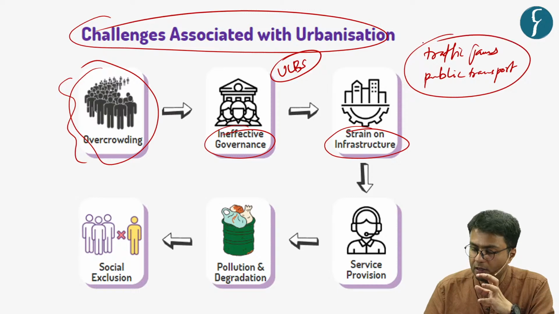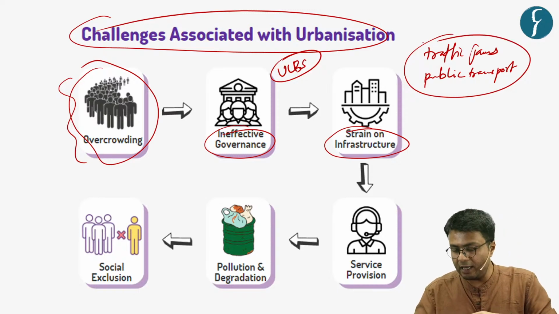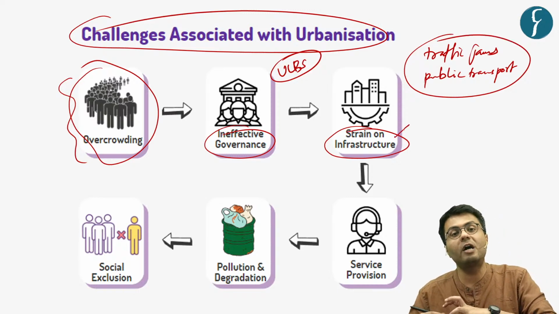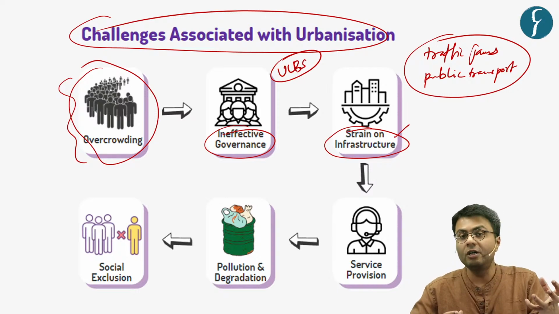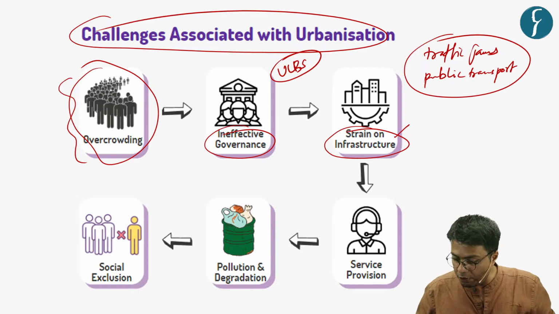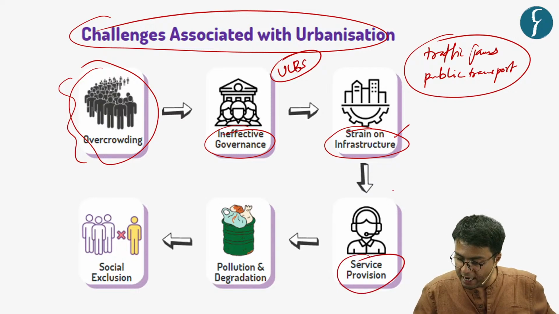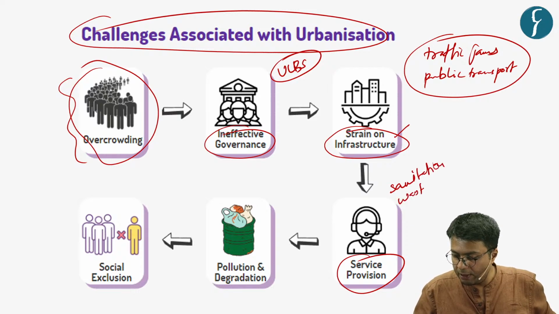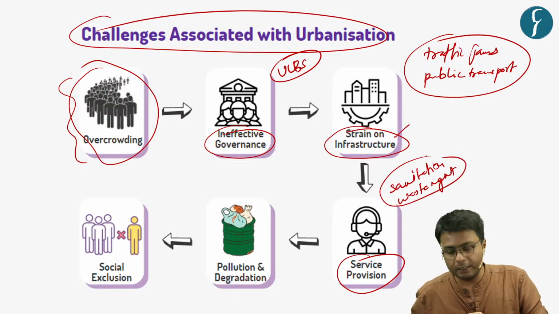And these phenomena signify that the infrastructure levels of urban areas are not sufficient to cater to the increased population. Hence, in terms of service provision, especially sanitation or waste management, Indian cities have proven to be inadequate.